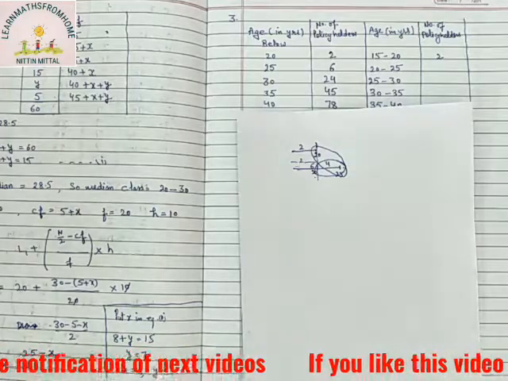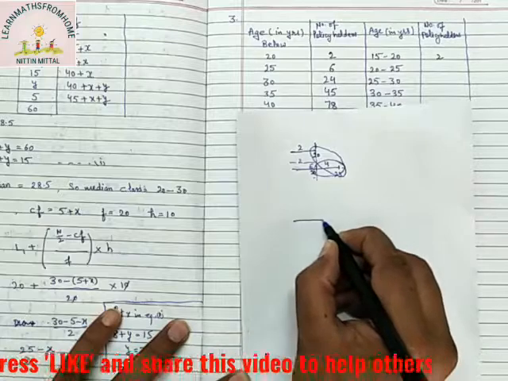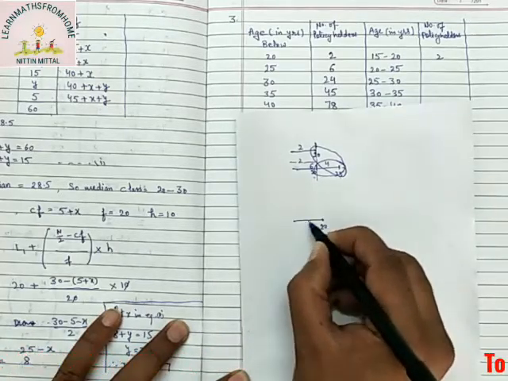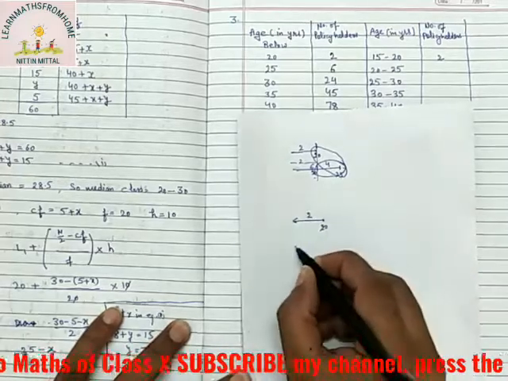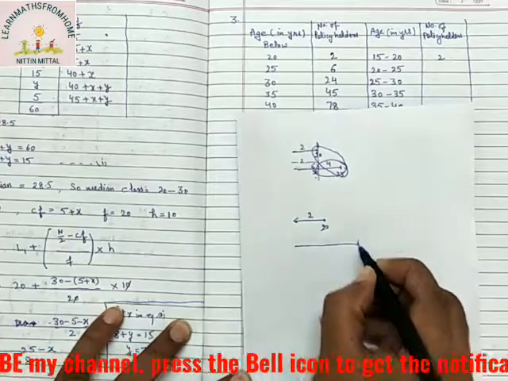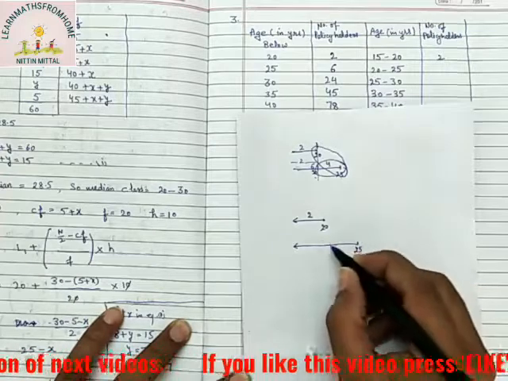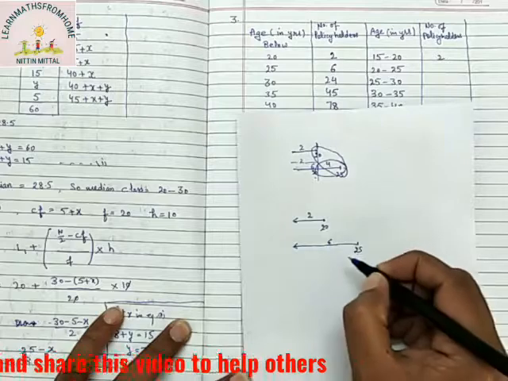Once again, see, if we mark this line segment representing the limit of 20, it shows below 20. Below 20 there are 2, and this shows the 25 limit. Below 25 there are 6, right?